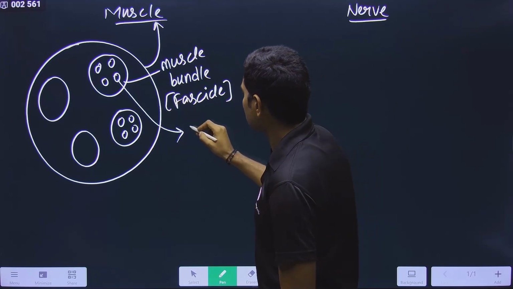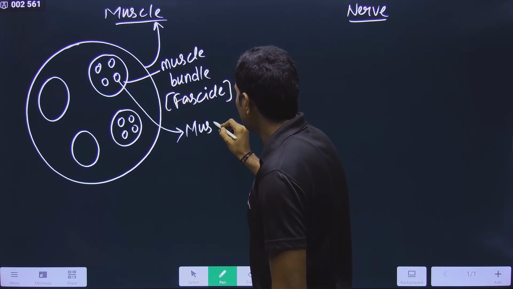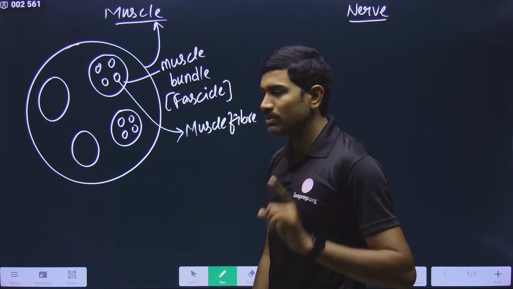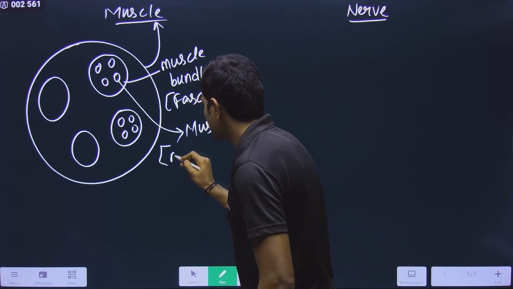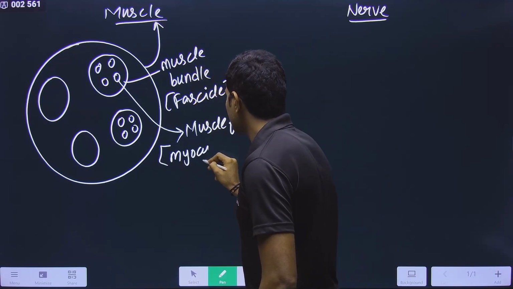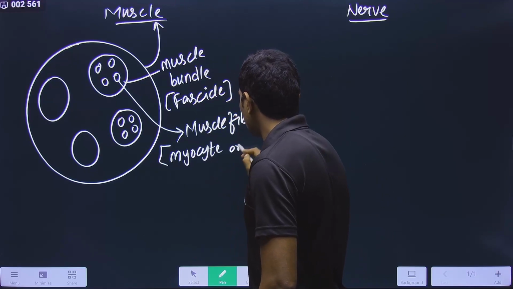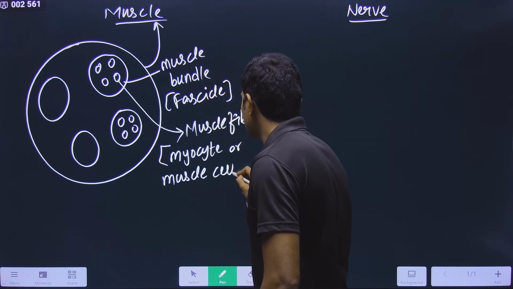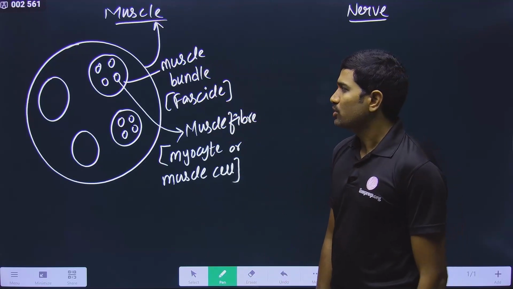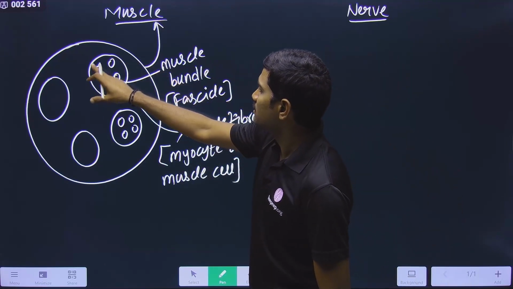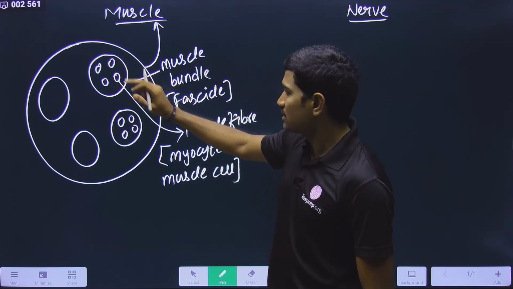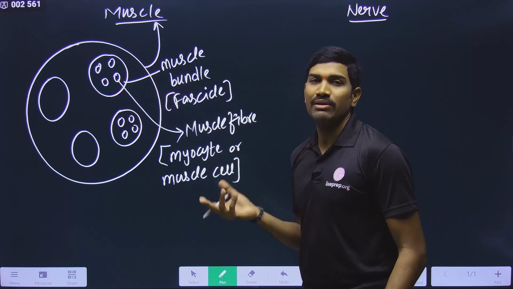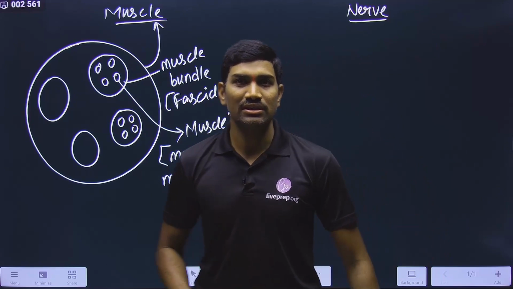So we are talking about the muscle, and inside this we are talking about the muscle fiber. A single cell is called a muscle fiber. You can also call this a myocyte or muscle cell. Any of these names you can use. Yes or no? So this is the muscle, and this is the muscle bundle or fascicle. Inside this is the muscle cell or myocyte or muscle fiber. This is what we have studied.